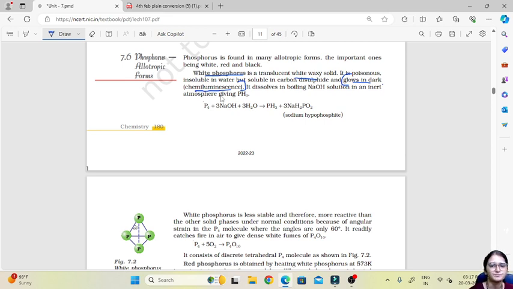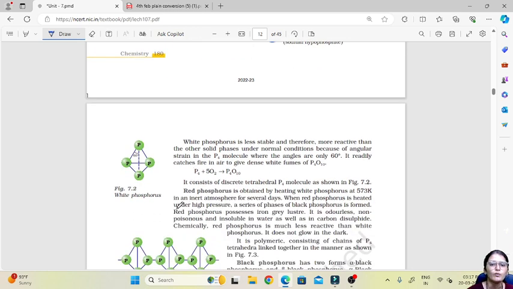This white phosphorus glows in the dark, which shows chemiluminescence property, and it dissolves in boiling NaOH solution in an inert atmosphere. So this white phosphorus, which has the formula P4, dissolves in NaOH and water in an inert atmosphere and gives phosphine as the product along with sodium hypophosphite. Then white phosphorus is less stable and therefore more reactive than the other solid phases, and this is the structure of white phosphorus, wherein all the phosphorus atoms are arranged at a 60-degree angle.